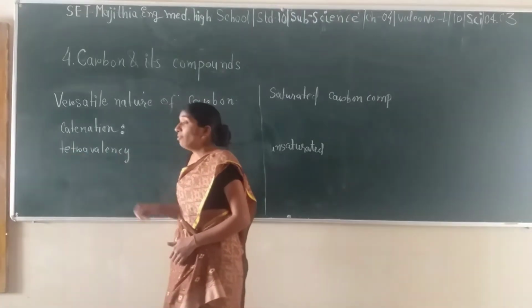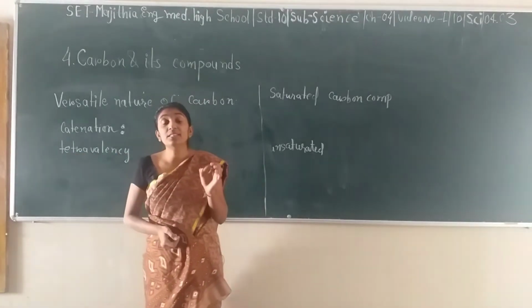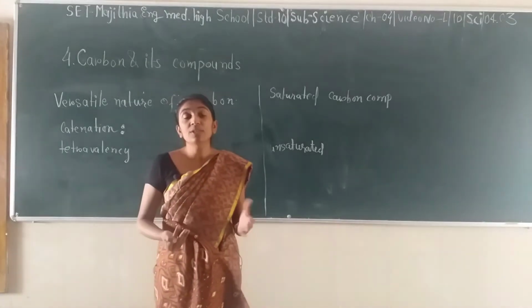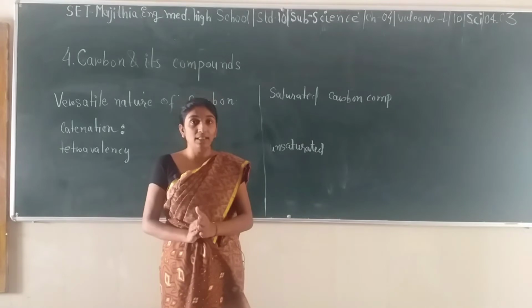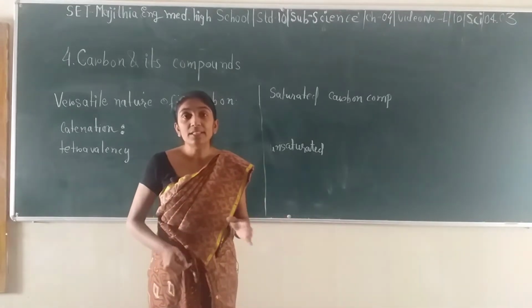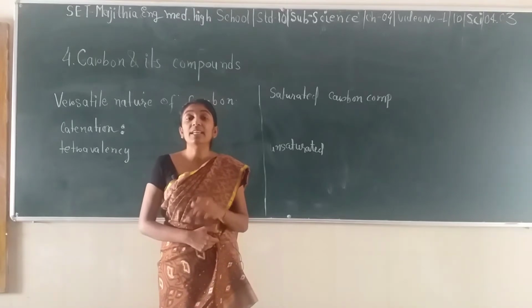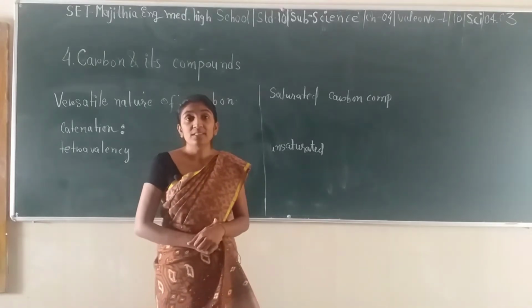Next is tetravalency. Carbon has tetravalency, as it has 4 electrons in its outermost shell. Here the L shell is the outermost shell of carbon. In this particular shell it has 4 electrons present.